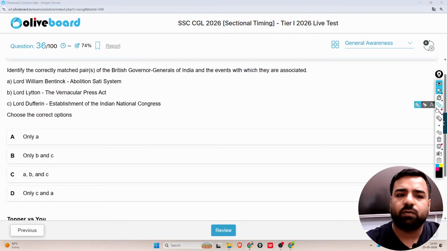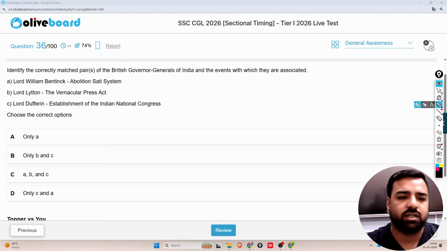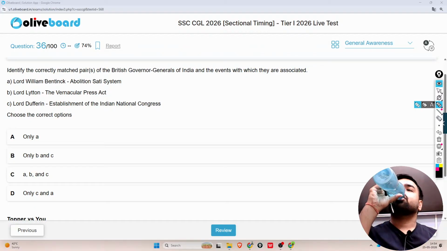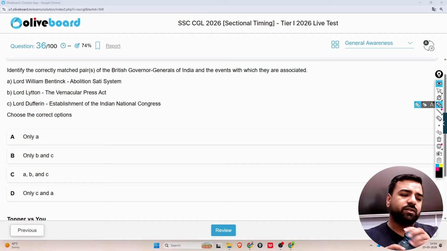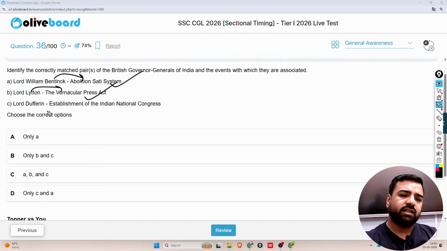Next is you have to tell which is the correctly matched pair of British Governor Generals of India and the events with which they are associated. So Lord William Bentinck. So guys, he was during the time of Raja Ram Mohan Roy, right? So Sati system was actually abolished in his time period only. So yes, that's correct. Lord Lytton is linked with the Vernacular Press Act. Again, this one is correct.